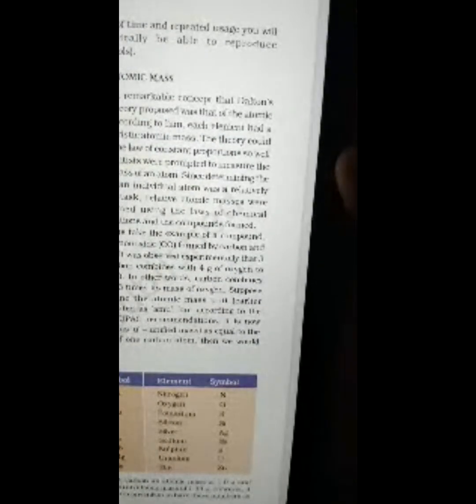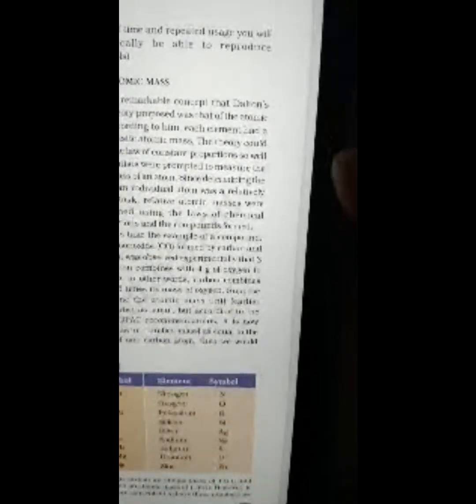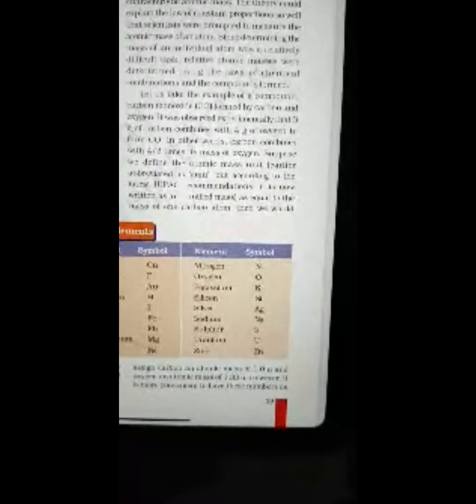In other words, carbon combines with 4 by 3 times its mass of oxygen. Suppose we define the atomic mass unit, earlier abbreviated as AMU, but according to the latest IUPAC recommendation it is now written as U, unified mass, as equal to the mass of one carbon atom. Then we would assign carbon an atomic mass of 1 U and oxygen an atomic mass of 1.33 U. However, it is more convenient to have these numbers as